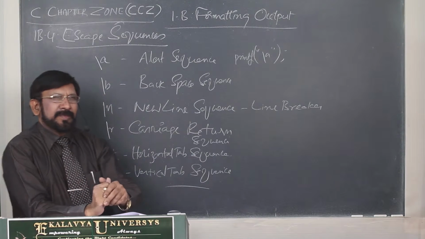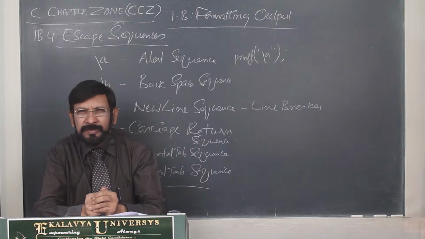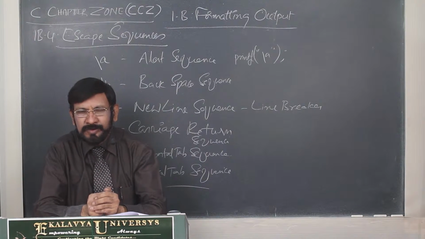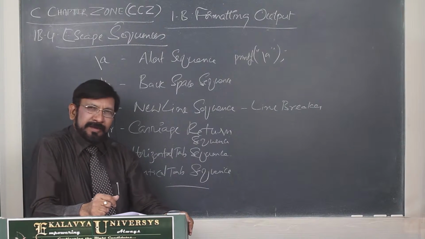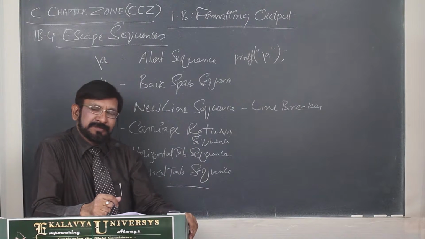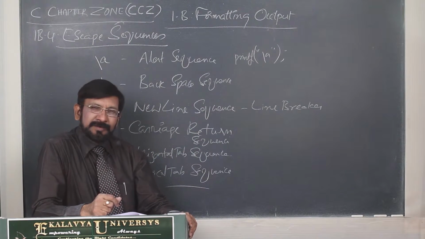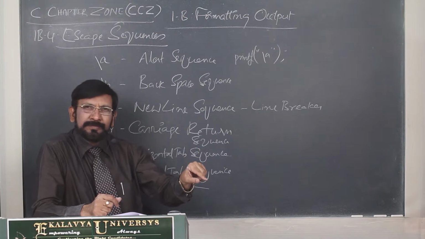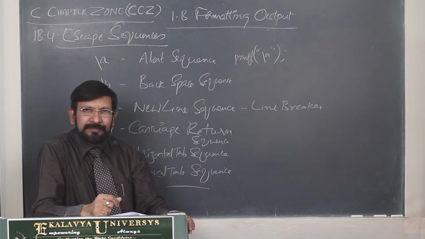Here you may find where a beep sound is required. Most of you, many times you experience that. What is the advantage also? You might have experienced that when you go to a bank ATM and press a button, what happens? You hear a beep sound. Because of that beep sound, it is an assertion that your key is pressed properly. Otherwise, for every key press, you have to see the monitor screen.